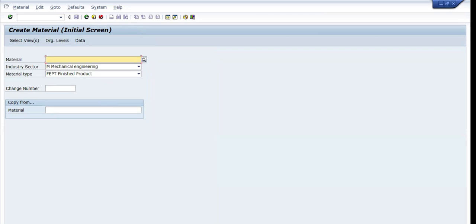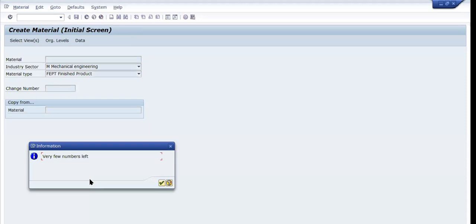S01 is my material created. Just now we created one material. How much time is it taking? Around 1 minute, right? And we have entered very minimal data. But in live, there will be a huge volume of data. You need to enter many things.